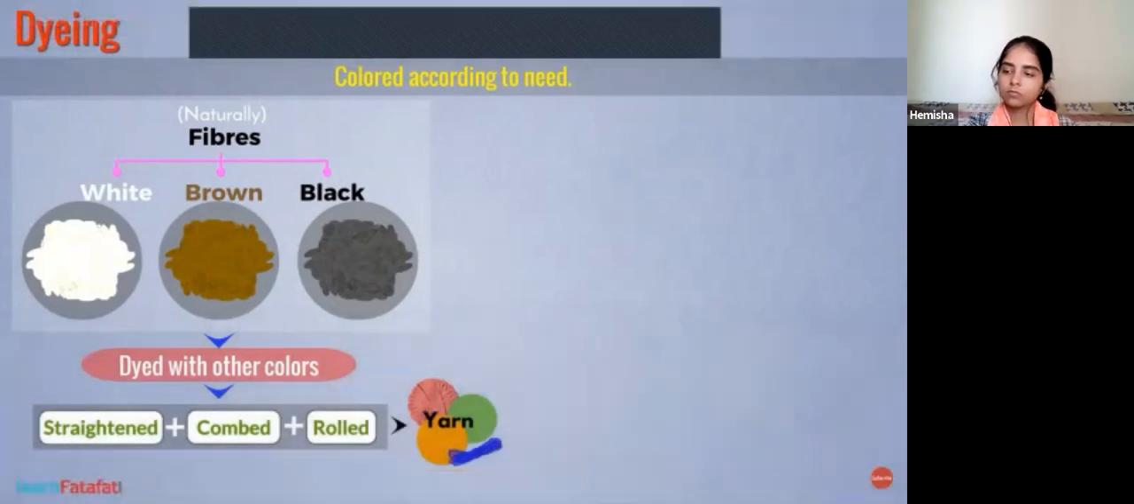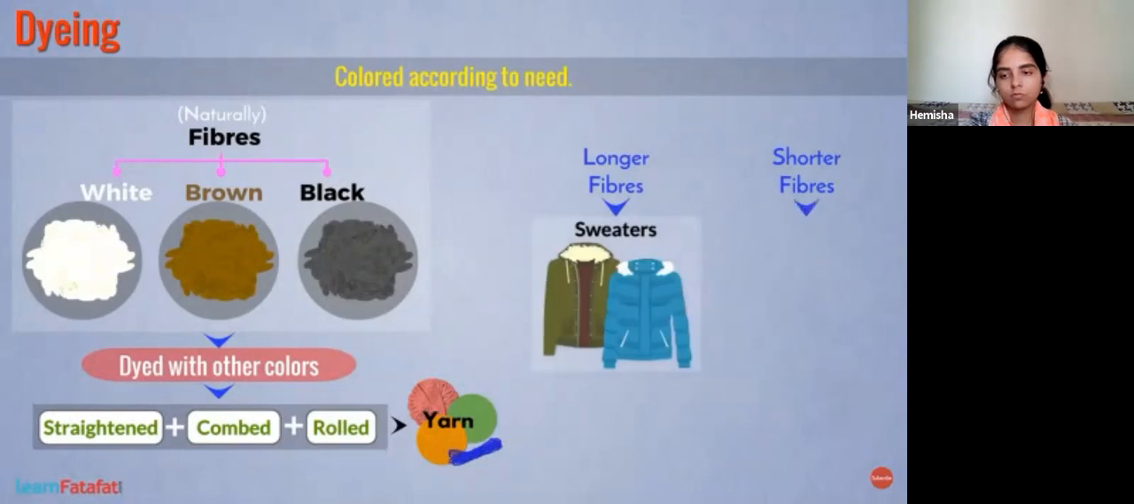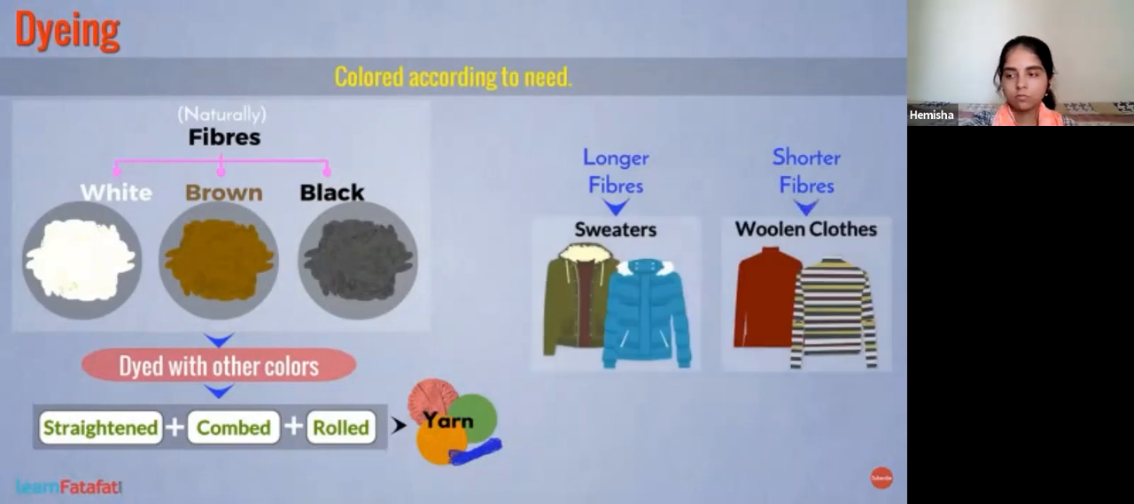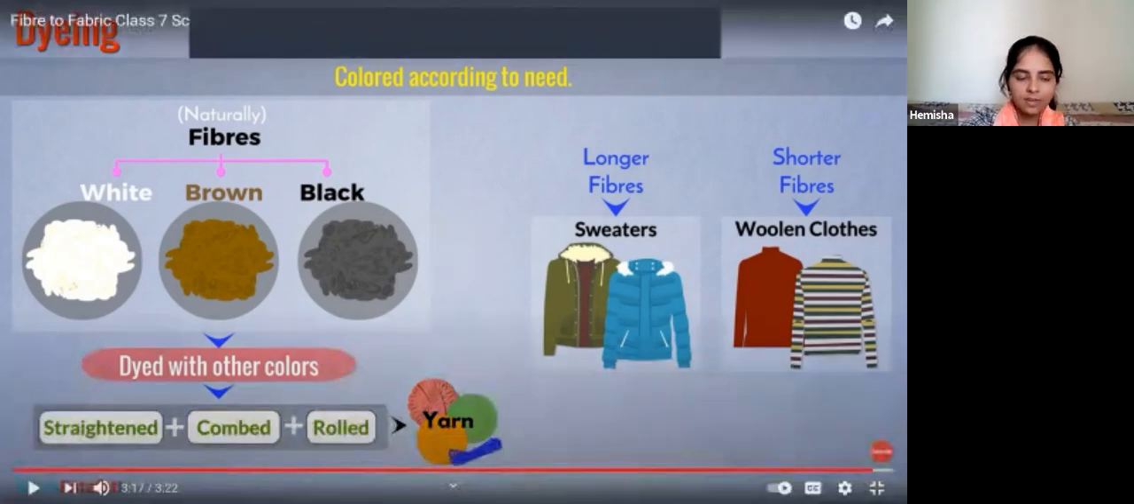There are two types of fibers, longer fiber and shorter fiber. Longer fibers are used for making sweaters, while shorter fibers are used for making woolen clothes. So, I hope you have understood how fibers are converted into wool. Okay, this process is clear, but we are going to see that in detail now. That is important.